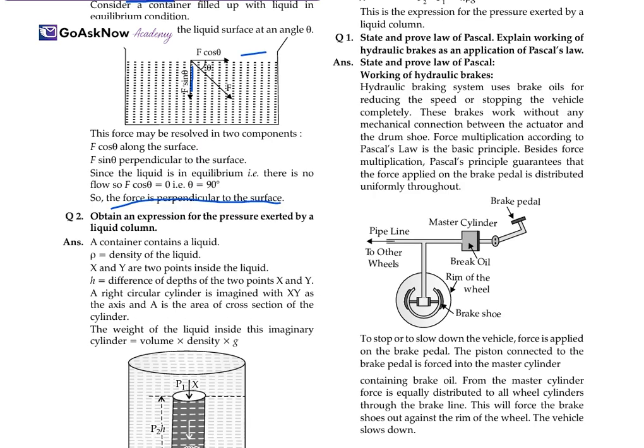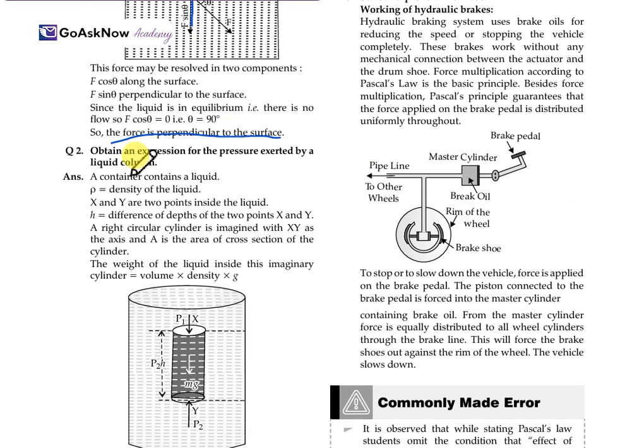Now, moving to the next one: obtain an expression for the pressure exerted by a liquid column. A container contains a liquid. In this container, rho is the density of the liquid, x and y are two points inside the liquid, and h is the difference of depth of the two points x and y. A right circular cylinder is imagined with x, y as its axis, and A is the area of cross section of the cylinder. The weight of the liquid inside the imaginary cylinder will be